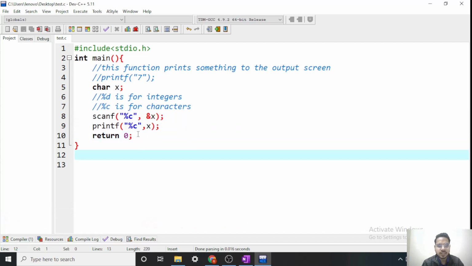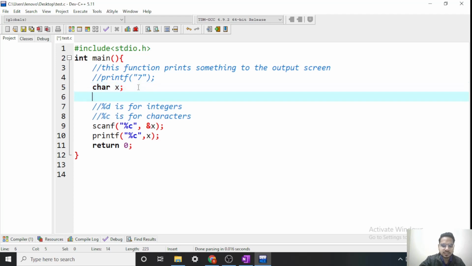Now let's see what are data types. Data type is something which tells what type of value the variable will contain. We have already seen two data types. We have seen int, we have seen char. So this char is nothing but a data type. It is telling me that x is a variable which will hold a value of type character. So what is the data type of this x? It is char. We have already seen int, like int a. So the data type of a is int.